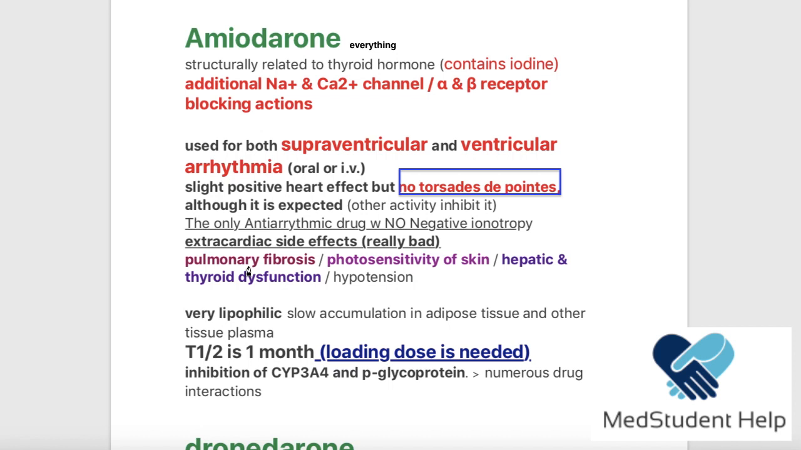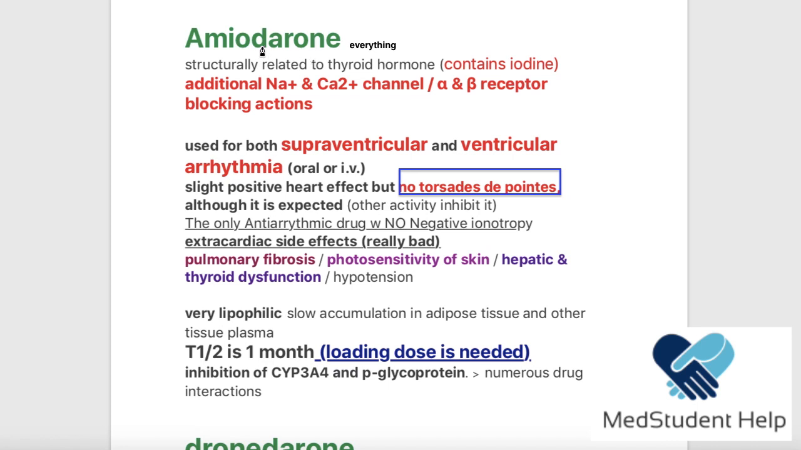Okay, so the patient is going to start feeling dyspnea when you use amiodarone for a long time. Pulmonary fibrosis is the most important side effect of amiodarone. Others are also serious, like photosensitivity of the skin or hepatic and thyroid dysfunction. Now, why is that? I forgot to mention that amiodarone contains iodine.